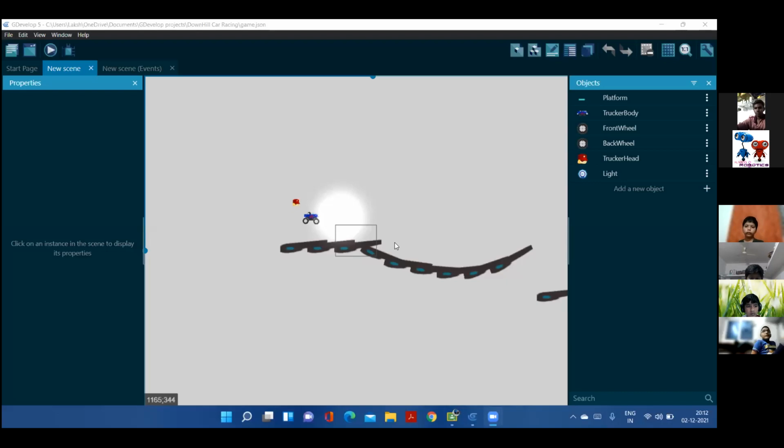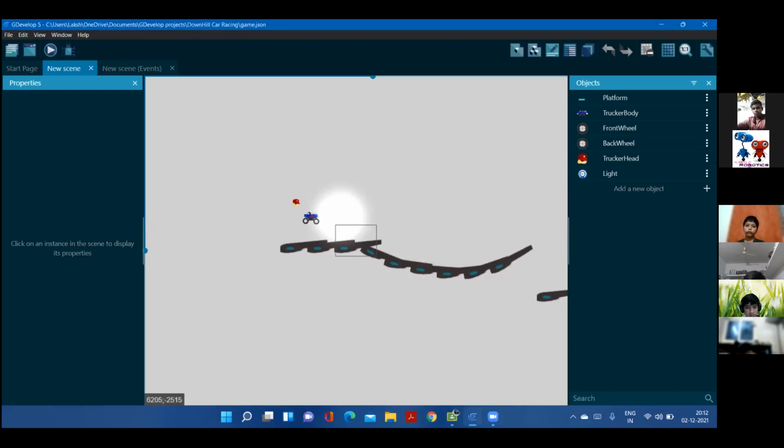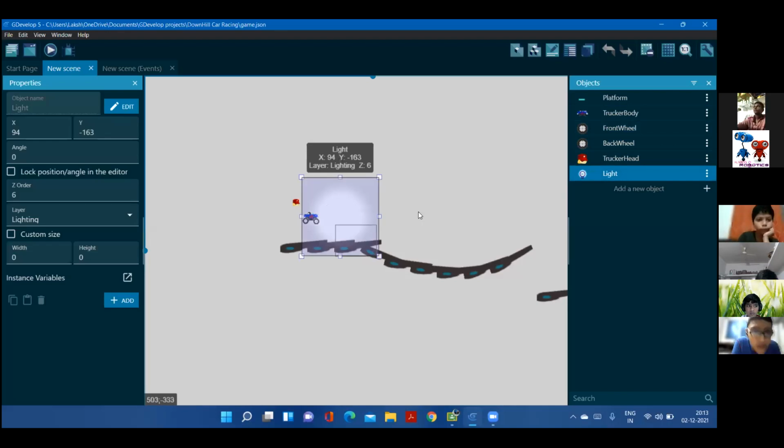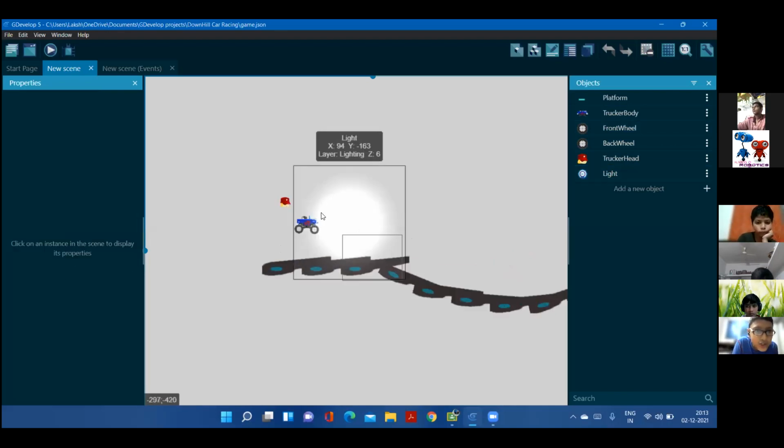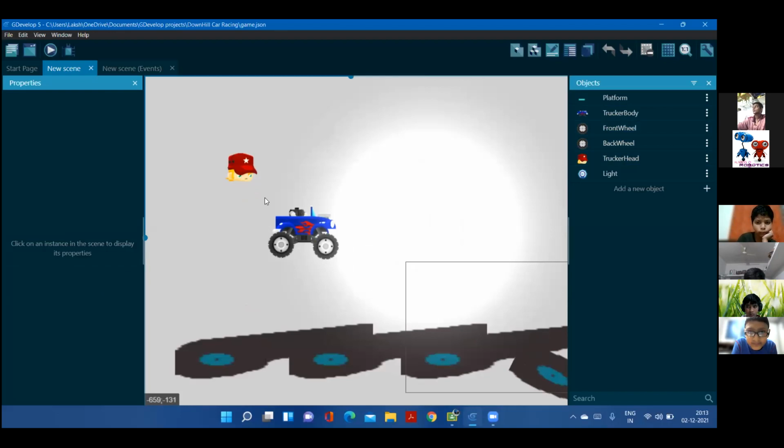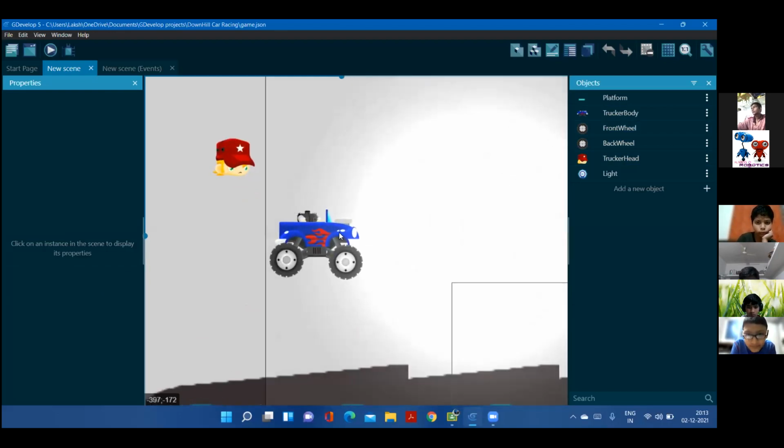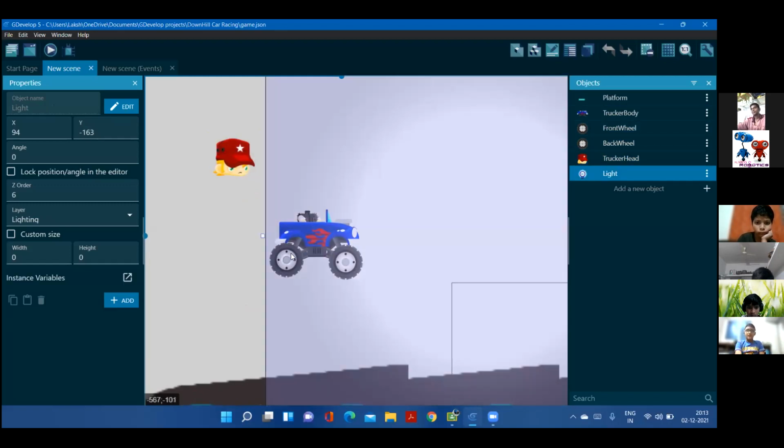Okay, see children, this game has a platform, a trucker, and wheels as separate sprites, and the head is another sprite, and there is a light that you can see on the background, right? So total around 6 sprites are used over here. This is the background, and you see the truck over here, which is again made of parts, it's not a single one. They have designed each individual component.